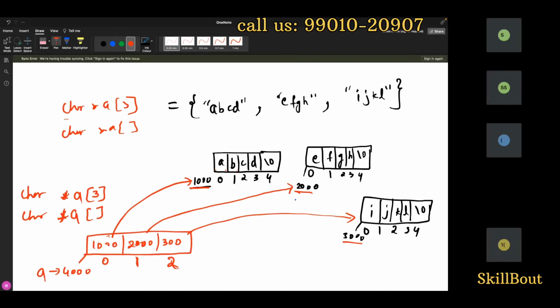Simple thing. There will be data here, A, B, C, D, and it will normally occupy memory. This also will occupy memory. When they occupy memory, there's nothing called indexing, you know that. There's a calculation, but there will be something called the initial address: 1000, 2000, 3000. Now I want to store this data in such a way that I cannot find any way to store it apart from storing this address.